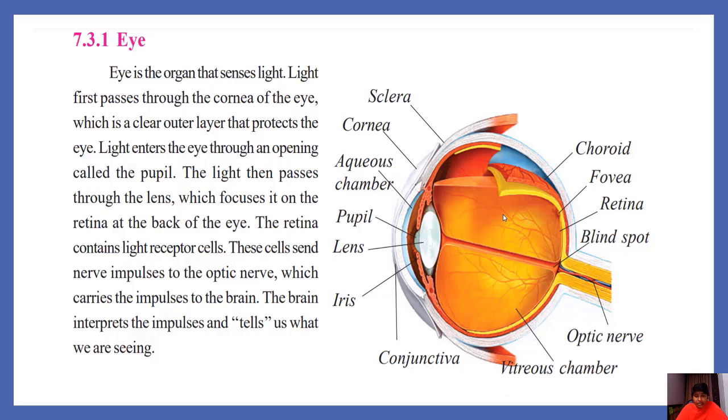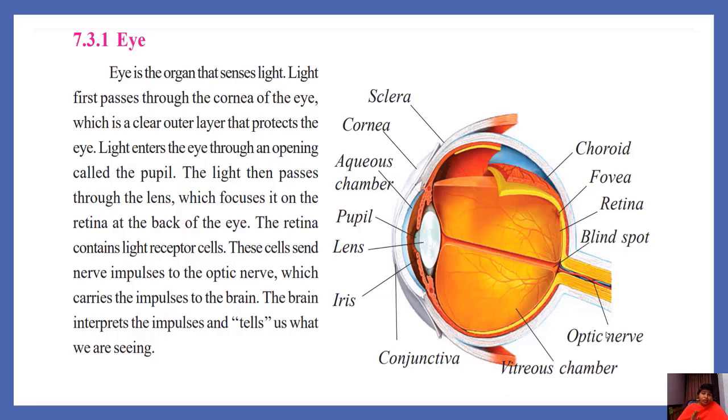The retina contains light receptor cells. These cells send nerve impulses to the optic nerve. You can observe the optic nerve here, which carries the impulses to the brain. The brain interprets the impulses and tells us about what we are seeing. So when we are seeing with our eyes, indirectly we are seeing with our brain.